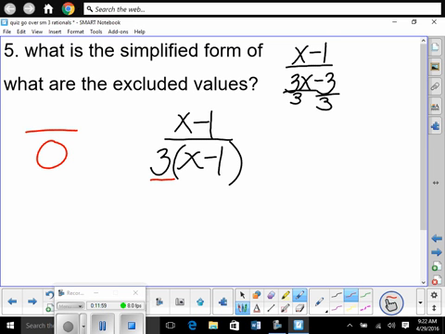No. Okay, a lot of you said 3 was a restricted value. Not true. But look right here. Isn't there a possibility for a 0? So we would say, when does x minus 1 equal 0? Let's figure that out. Add 1, right? Yeah. So x cannot equal 1, because if we plug in a 1, we're going to get a 0. So you would say, okay, x cannot equal 1. I'm going to remember that. That's not my final answer.